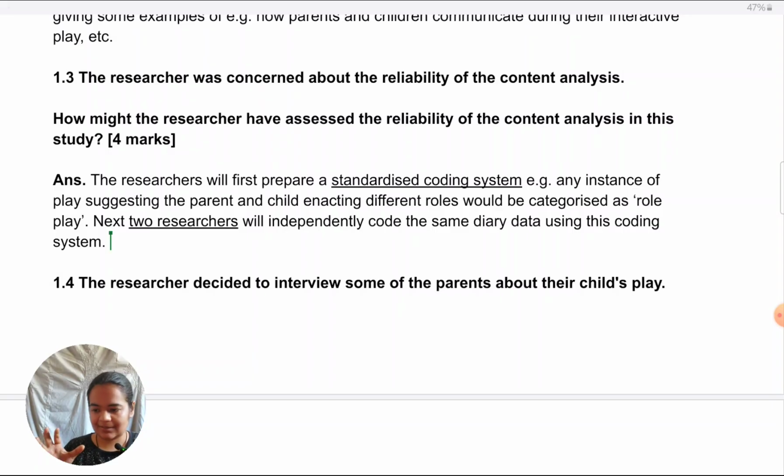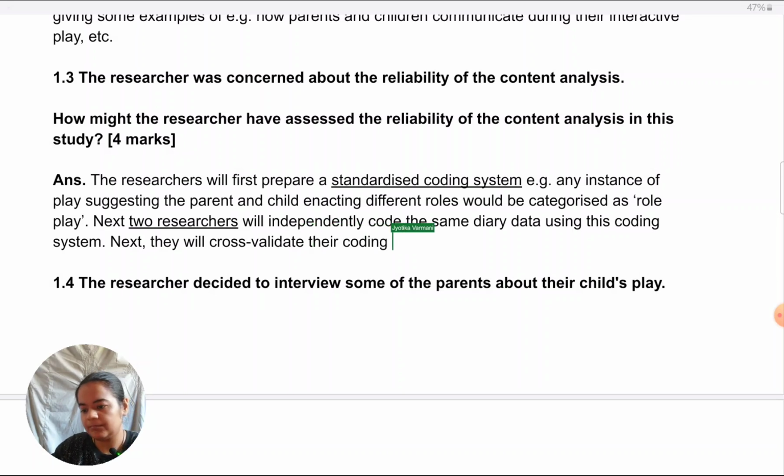Next thing is, after they are independently coding, they need to tally or cross-check with each other. Next, they will cross validate their coding against each other. For what? Here we have to mention to what. That is what we can contextualize. Many students write very incomplete sentences in these types of answers. So make sure every point is very clear. What the researcher is doing, with what or for what, should always be there.